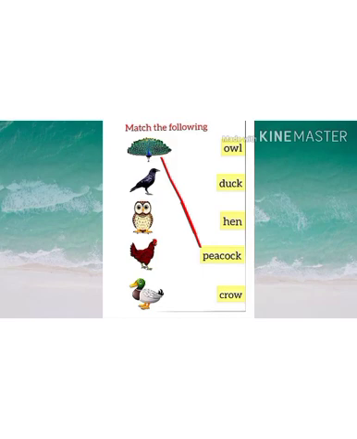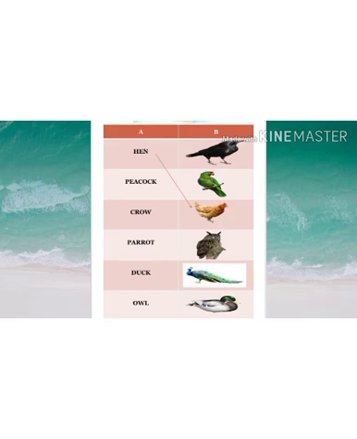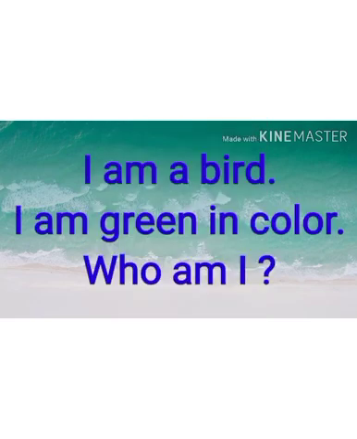Then match the following. Match the pictures with their name. One is done for you, peacock. Again, match the following. Match the name with their picture. One is done for you, hen.